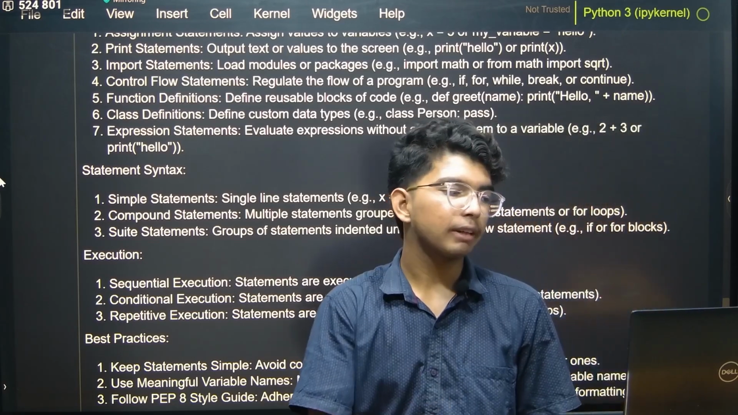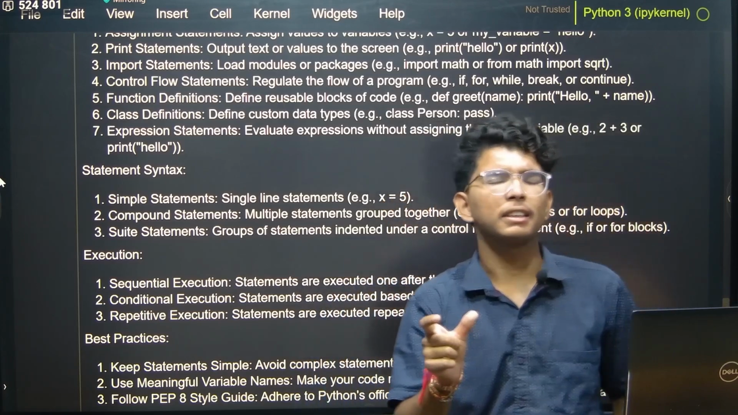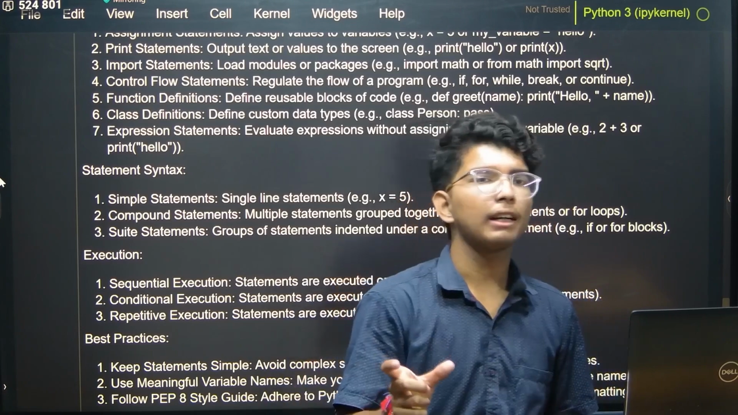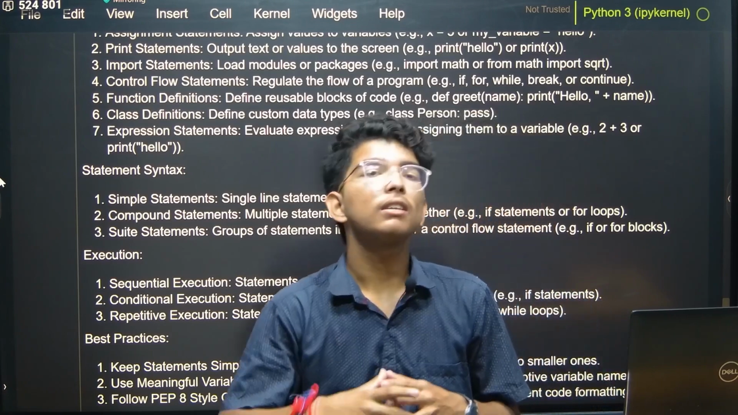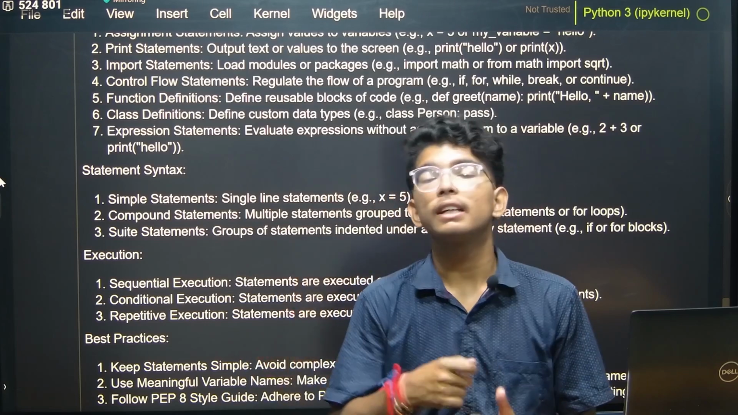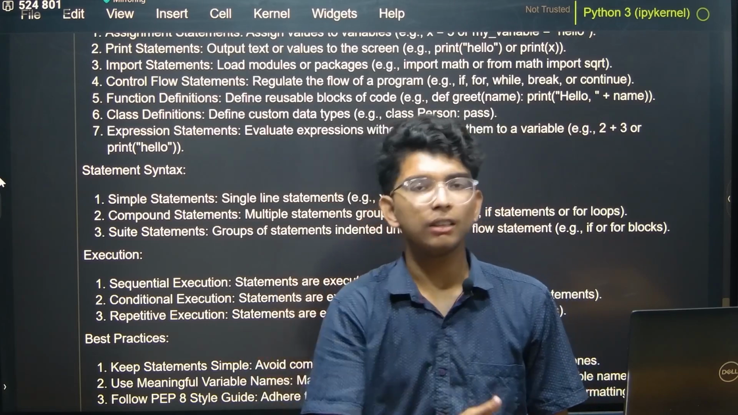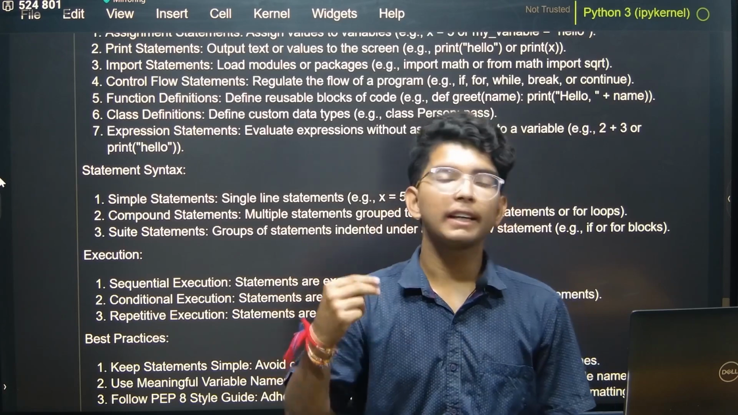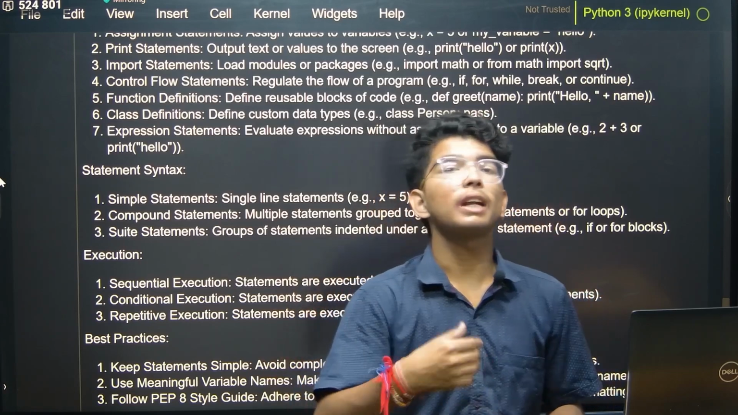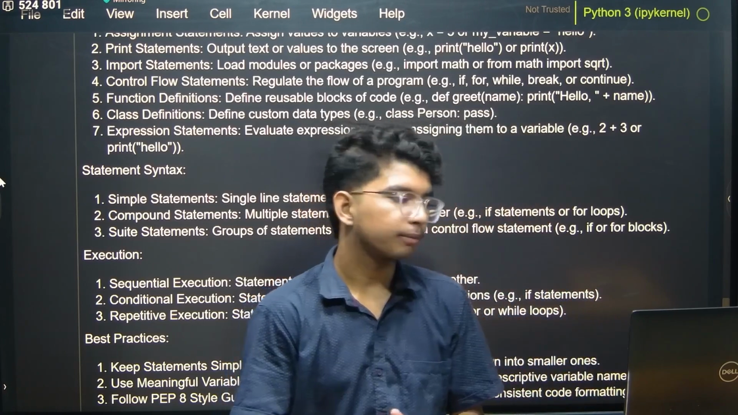Well, suite statements, a group of statements indented. There's a word, indented. Indented means 4 spaces, and I will make a video about indentation, which is very, very important in our Python program, as a little space will give you an error if you don't know how indentation works. And indentation is very important so that you can understand loops, functions and class, right?